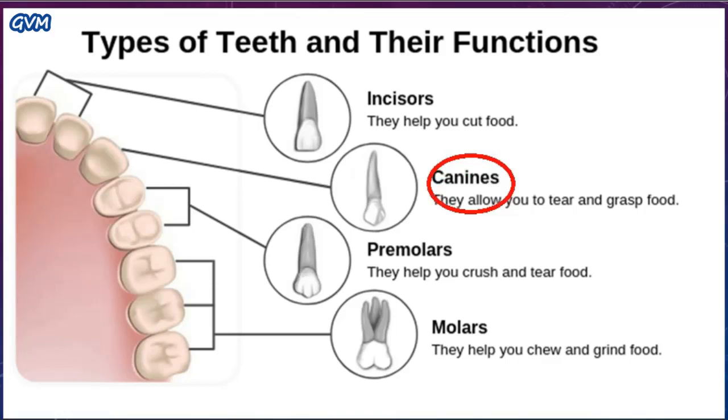Students, canines are 4 in number. This means they are 2 in each jaw. Students, you can easily recognize them as they are sharp pointy teeth, 1 on each side of the incisors. As canines are very sharp, canines help in tearing the food.